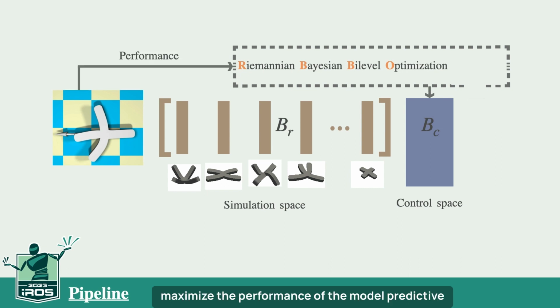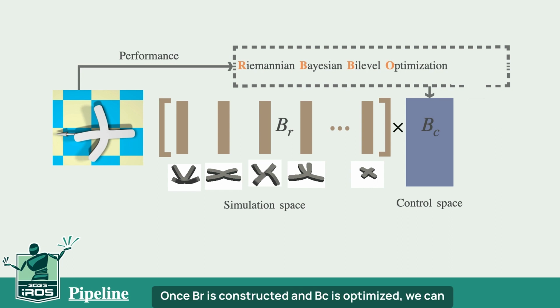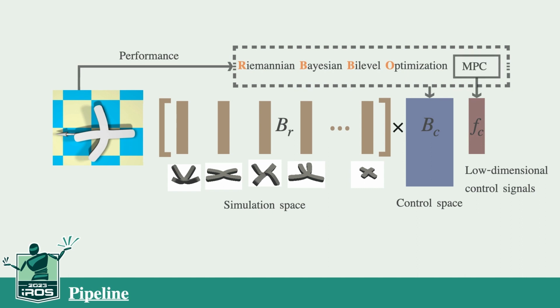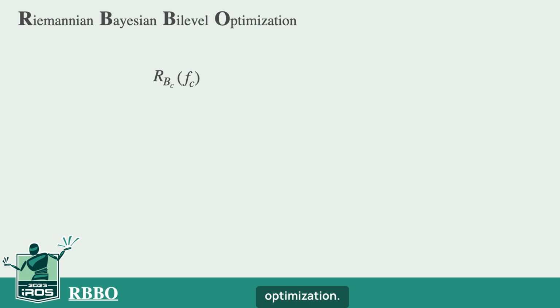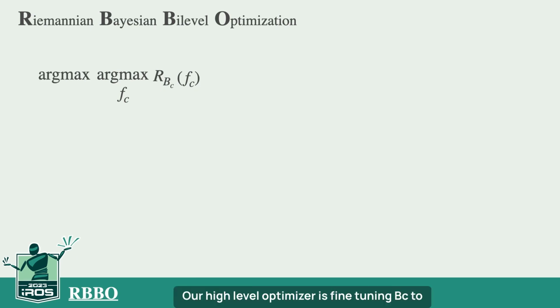BC is optimized to maximize the performance of the model predictive control algorithm given a specific task. Once BR is constructed and BC is optimized, we can efficiently compute low-dimensional control signal FC restricted to BC using model predictive control. Our control task is specified by a reward function, under which we formulate our problem as a bilevel optimization. Our low-level optimizer is the MPC, trying to maximize the reward while being restricted to BC. In concordance, our high-level optimizer is fine-tuning BC to maximize the performance of MPC.